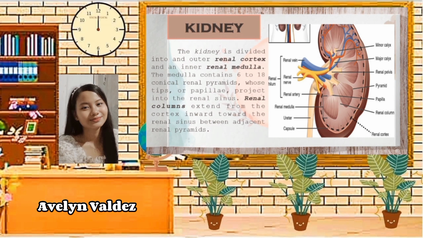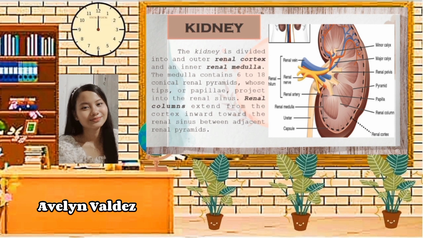Let us now go to the other parts of the kidney. In this picture, makikita po natin yung iba't ibang part ng ating kidney. We have the renal vein, the renal nerve, the renal artery or the renal hilum, the renal medulla, ureter, capsule, the minor calyx and the major calyx, renal pelvis, pyramid, papilla, renal column, and the renal cortex.